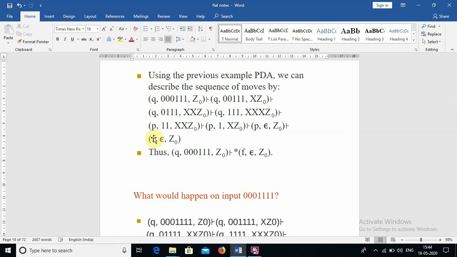When we reach the final state by traversing the string given in the PDA with the IDs, we can say that the string is accepted. So from q with a string and Z naught, with the turnstile notation, star means many moves, we can reach the final state without any input, and we are still with Z naught in the stack. So the string is accepted by the PDA.